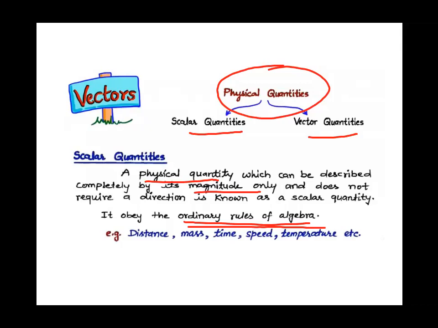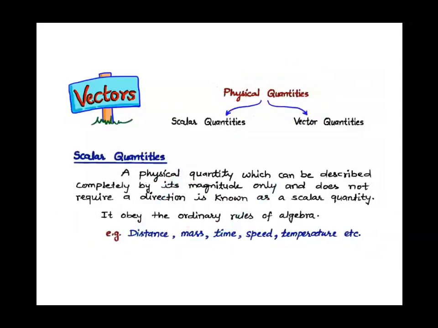So, scalar quantities can be added by using the simple ordinary rules of algebra. Right? For example, scalar quantities are distance, mass, time, speed, temperature, right? This all we have done, right, children?